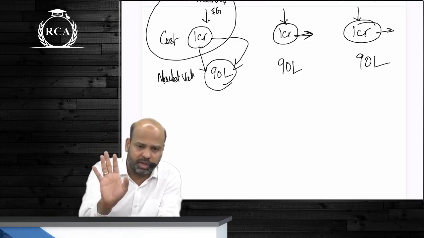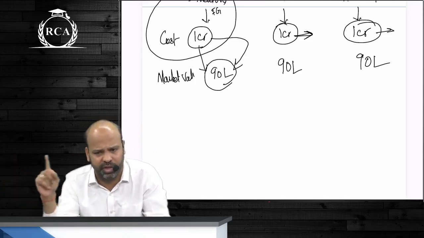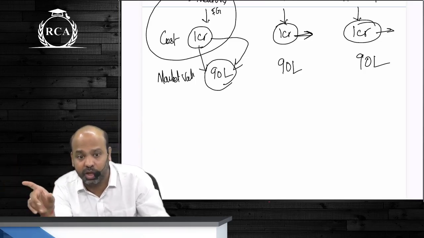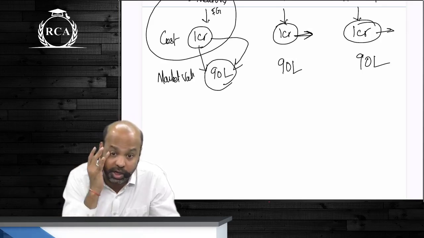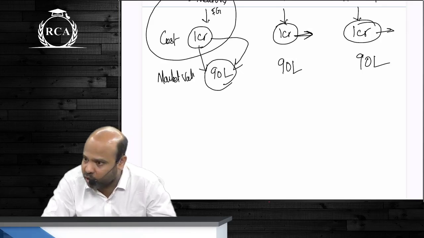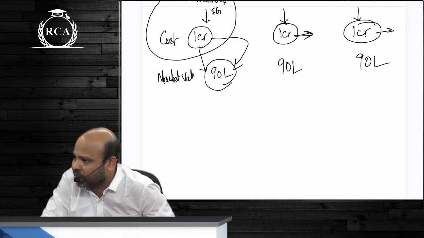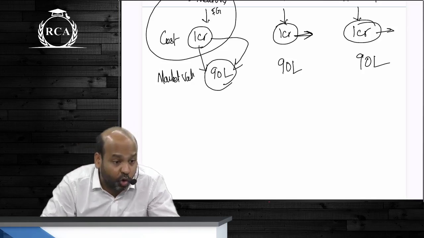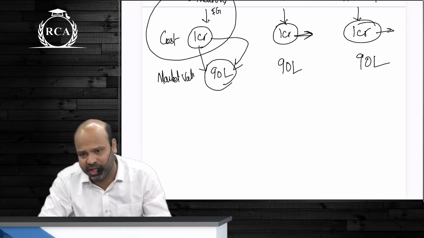Do not look at it standard by standard; you do not go by different principles and different standards. All of them will be based on one single principle only. The objective is to understand how you are going to derive economic benefit. If your objective is to derive economic benefit by selling it, then please compare it with the market value. If your objective is to hold it, please do not compare with market value. You can continue to disclose that at cost.